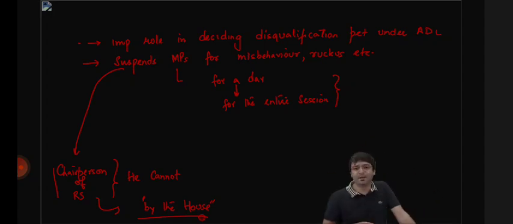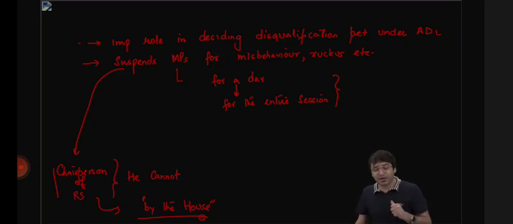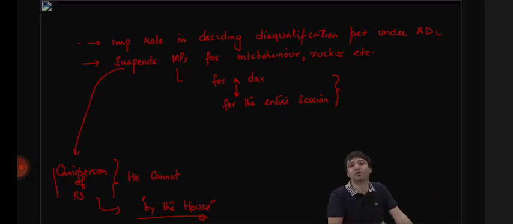How does the House decide? By voting. The House decided by majority, by simple majority, that these MPs should be suspended because they have committed gross indiscipline. The chairperson agreed, and the chairperson said, you are suspended. The chairperson himself cannot suspend. The chairperson can suspend on the basis of the resolution of the House. The Speaker of the Lok Sabha can suspend on his own. He does not need the House's permission for suspension. That's the difference between the two.